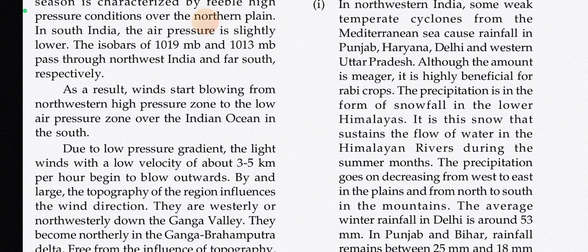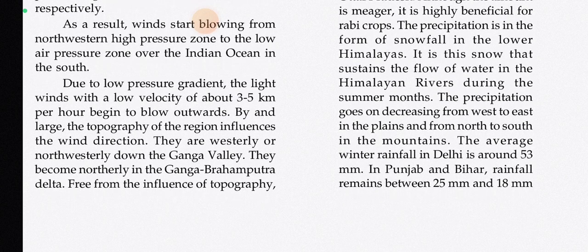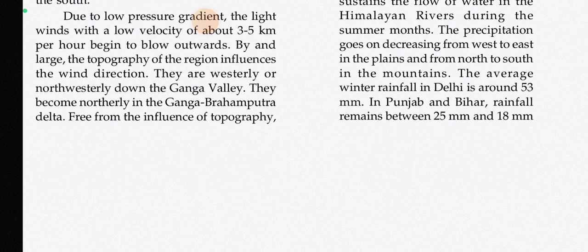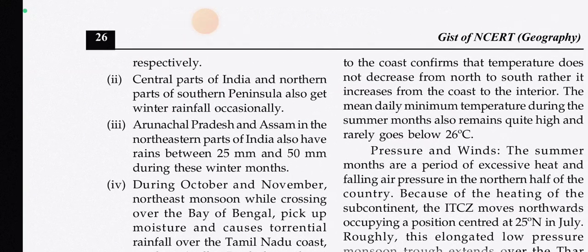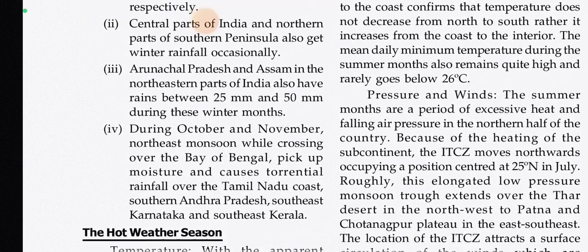The precipitation goes on decreasing from west to east in the plains and from north to south in the mountains. The average winter rainfall in Delhi is around 53 mm. In Punjab and Bihar, rainfall remains between 25 mm and 18 mm respectively. See, the highest is in Delhi itself. But in the southern peninsula, on the Tamil Nadu coast, it would be more, I hope.